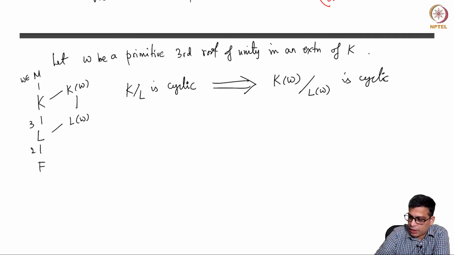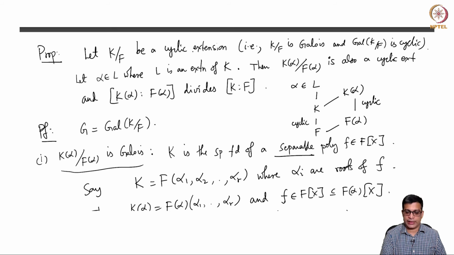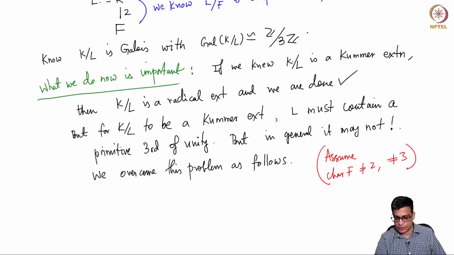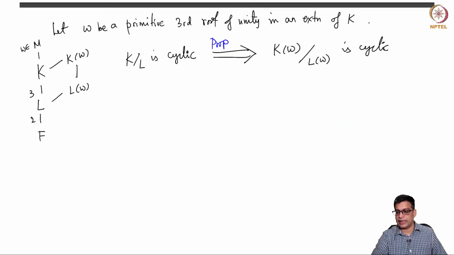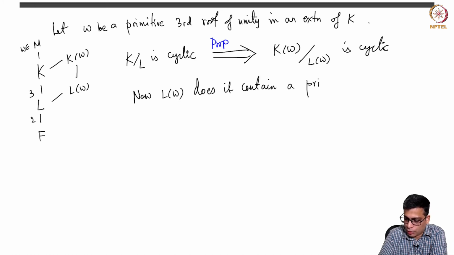So, this is by the proposition. The proposition says that if you have a cyclic extension, you attach an element to the bigger field and the same element to the smaller field, what you get is a cyclic extension. So, this is a cyclic extension, and now L omega does contain a primitive third root of unity by the very construction.